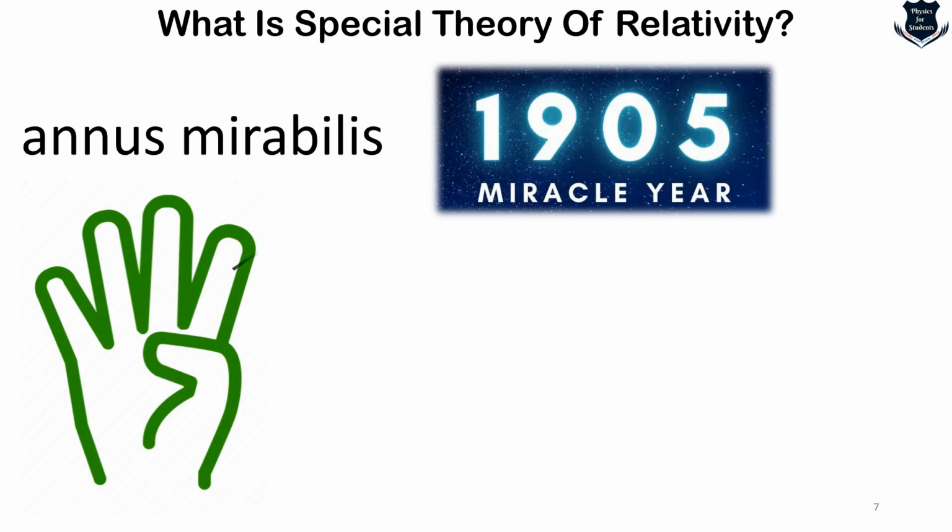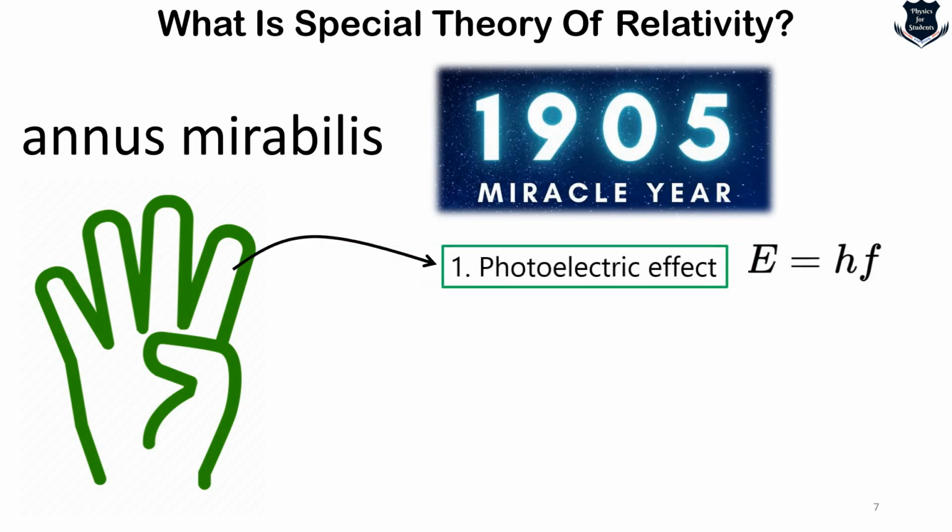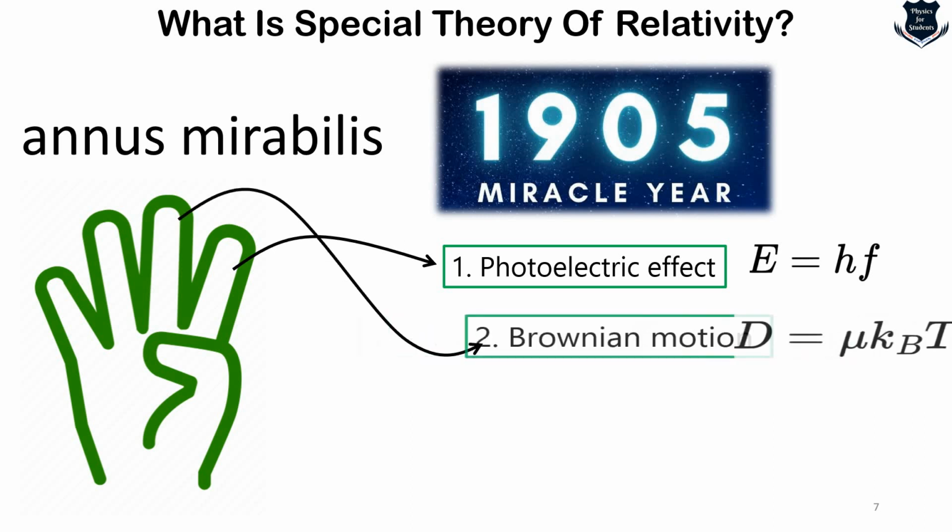Now, the first paper explained the photoelectric effect, which established the energy of the light quanta with this equation E equals hf, and was the only specific discovery mentioned in the citation which awarded Einstein the Nobel Prize in 1921. The second paper, on Brownian motion, established this relation, which is called the Einstein relation, and led reluctant physicists to ultimately accept that there are atoms.